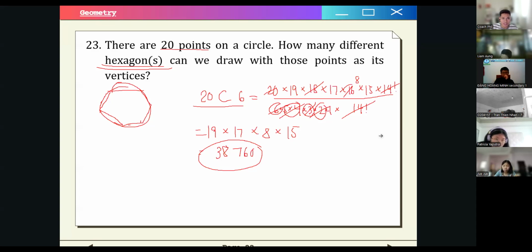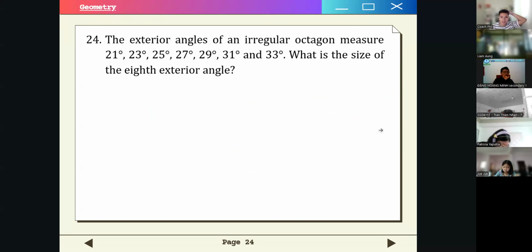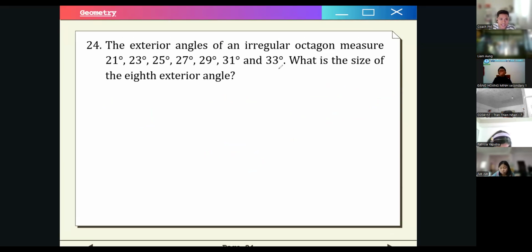Number 24. The exterior angles of an irregular octagon measure 21, 23, 25, 27, 29, 31, and 30 degrees. What is the size of the eighth exterior angle? How many given sides do we have, or given angles? 1, 2, 3, 4, 5, 6, 7. So we just want to find the last one.